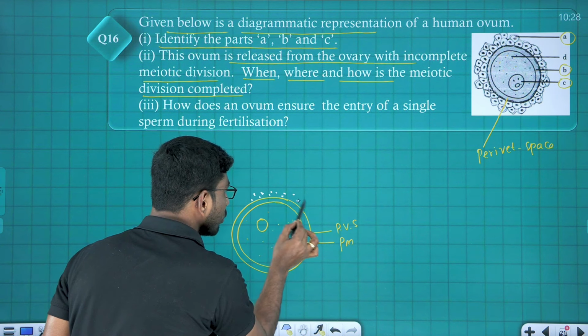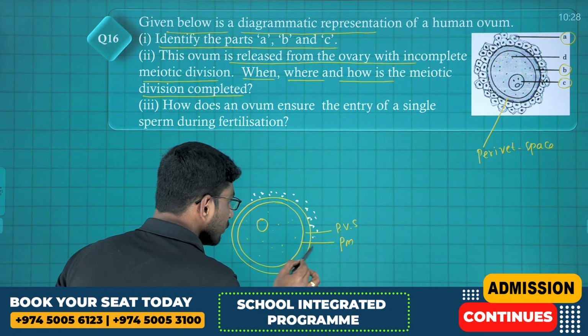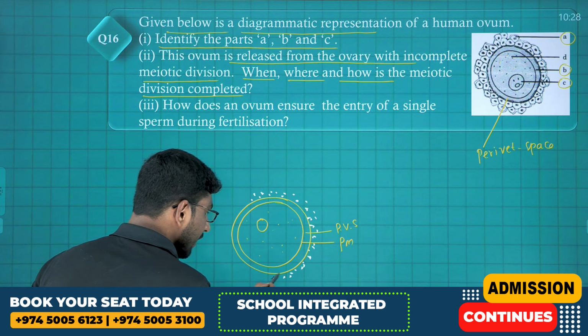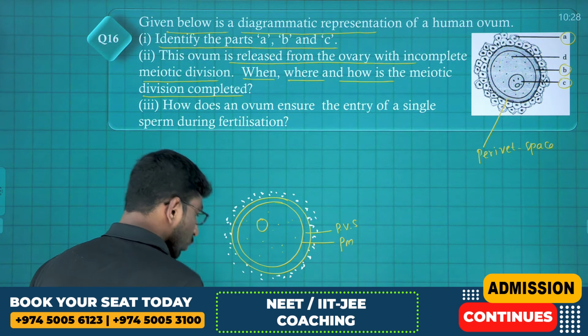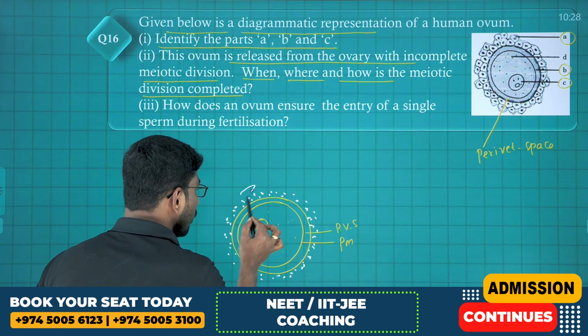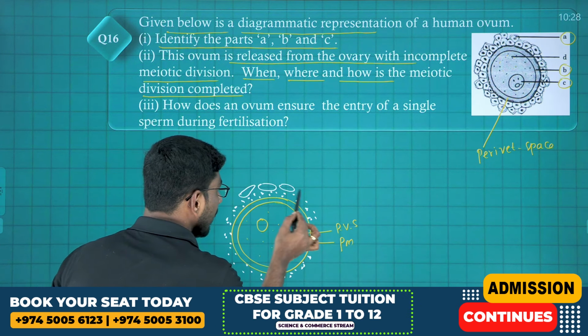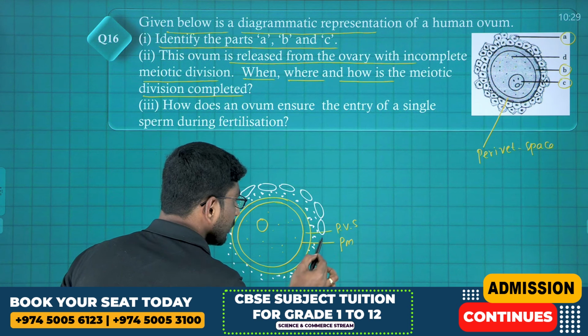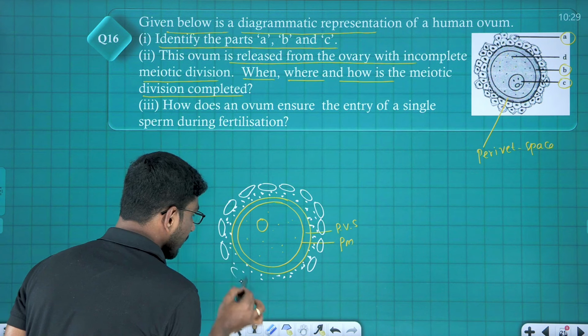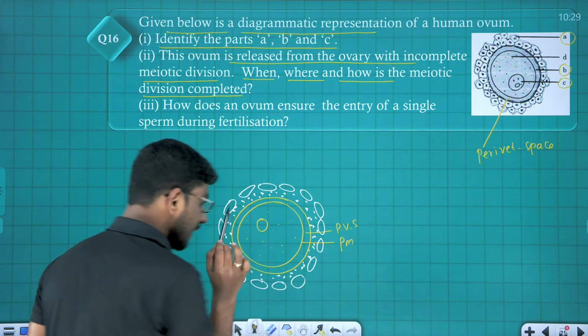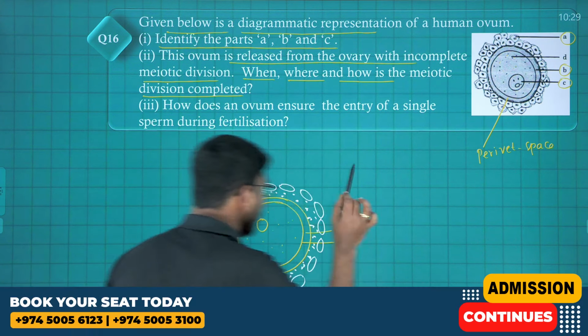Tell me. Acellular zona pellucida. Zona pellucida is there. And outside of this zona pellucida, corona radiata cells are there, like this. These are corona radiata granulosa cells. Which one is acellular? Zona pellucida is the acellular membrane. Number one, first thing to keep in mind, all of you.